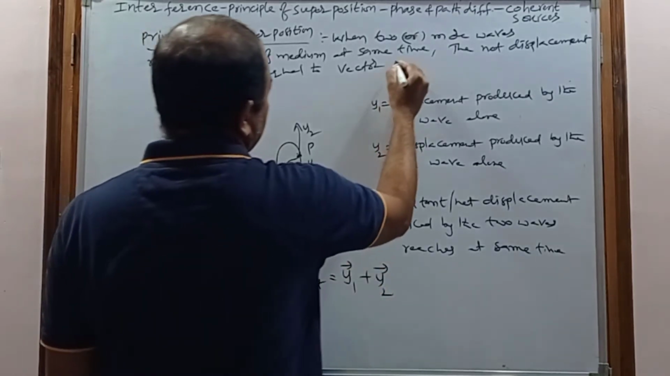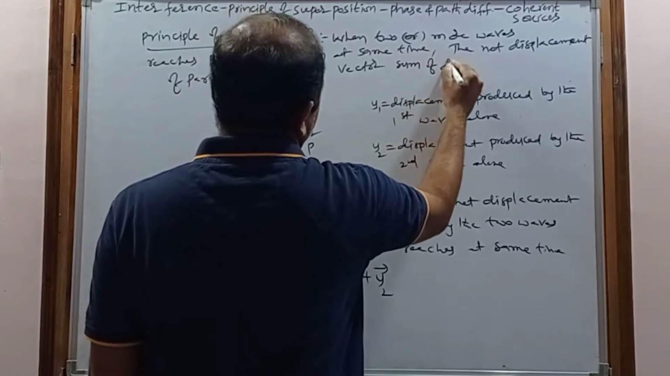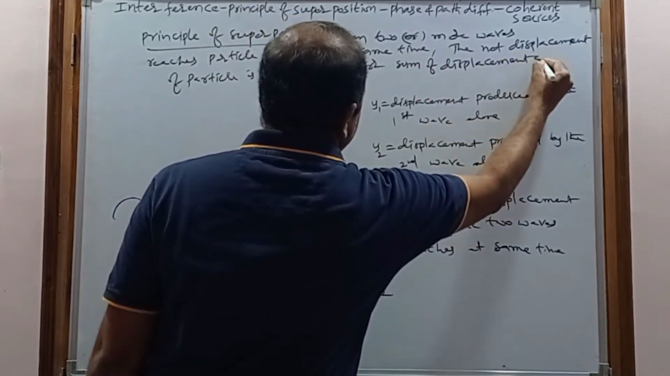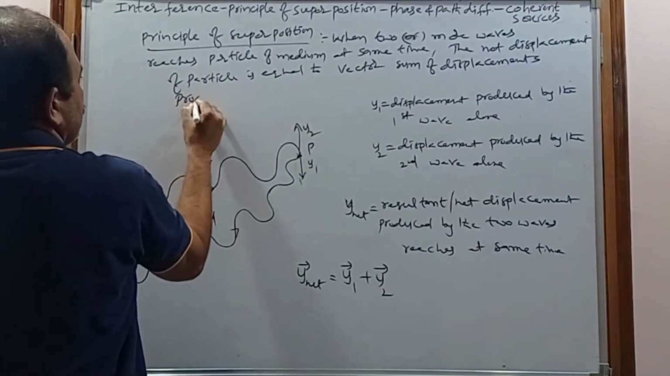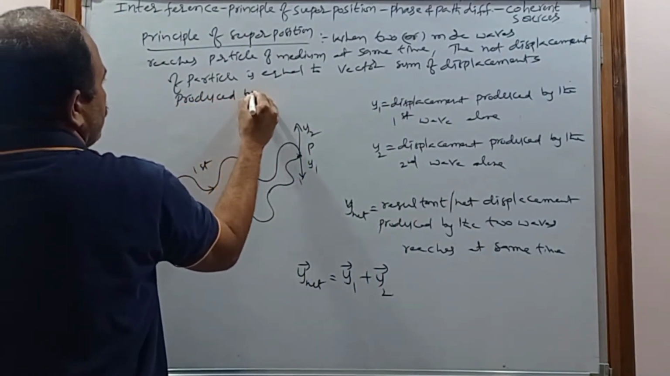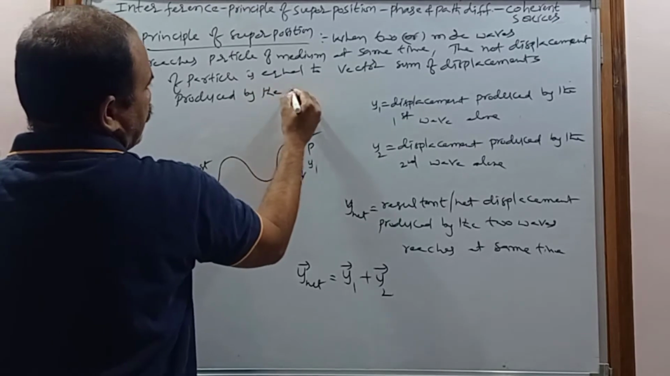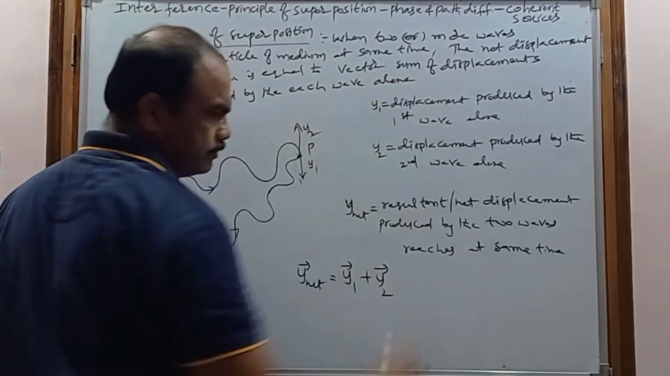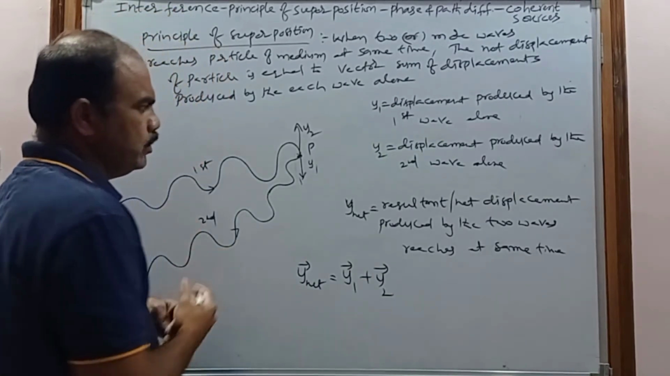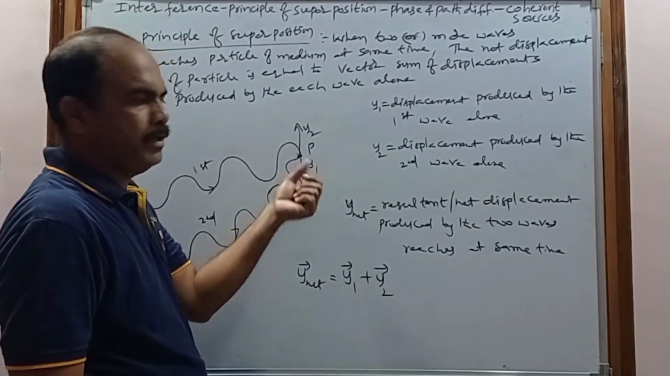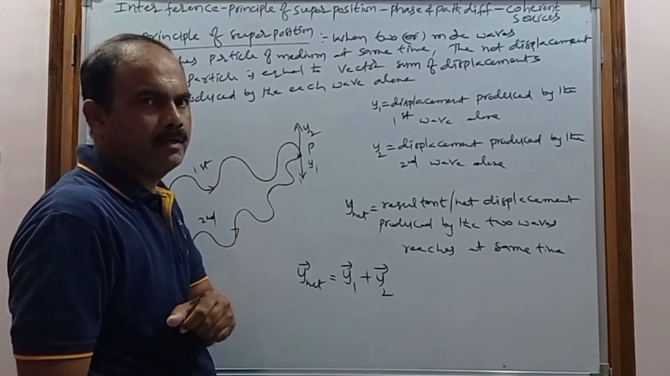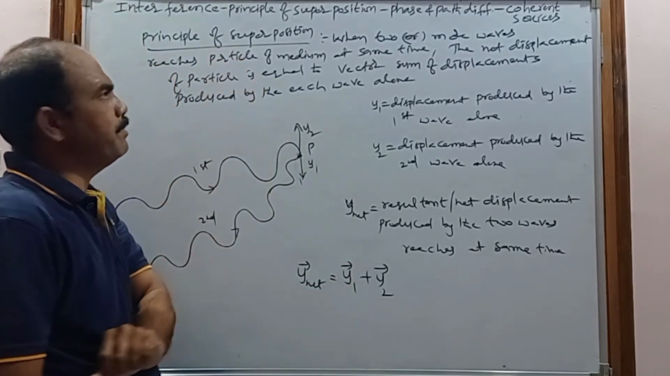So the vector sum of displacements produced by each wave alone. When two or more waves reach a particle of the medium at the same time, the net displacement can be calculated with the help of the principle of superposition.